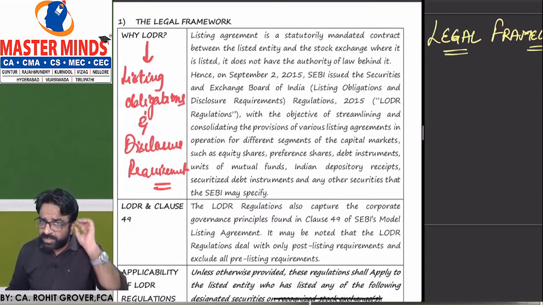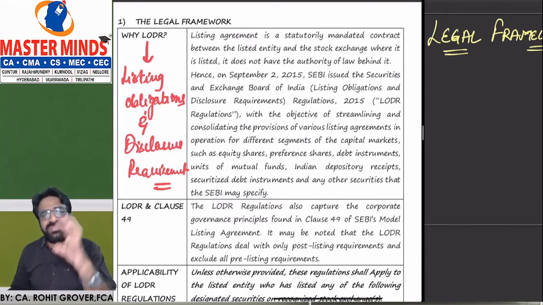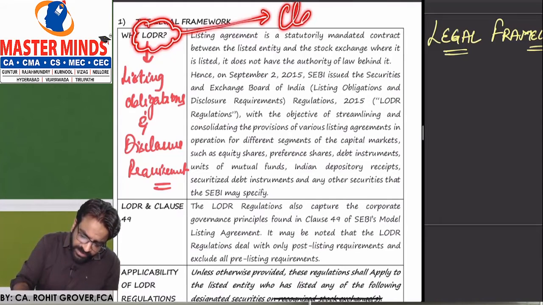Sir, what do you mean by listing obligations and disclosure requirements? These are the obligations and requirements which are applicable to listed entities under the SEBI Act 1992. And I have already told you, LODR is nothing but the replacement of the Clause 49 agreement.